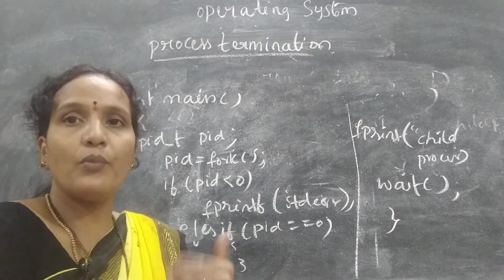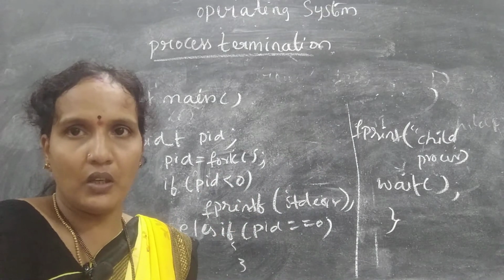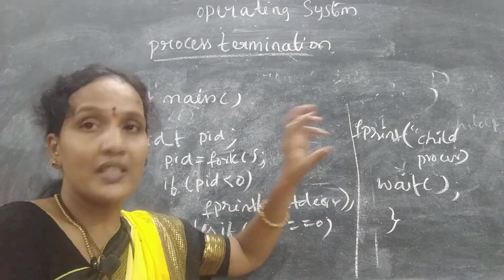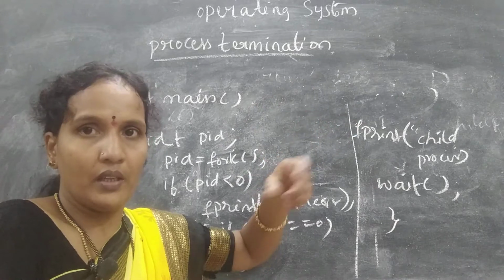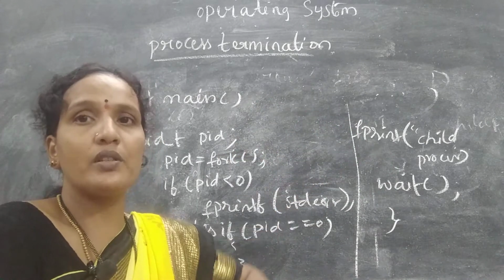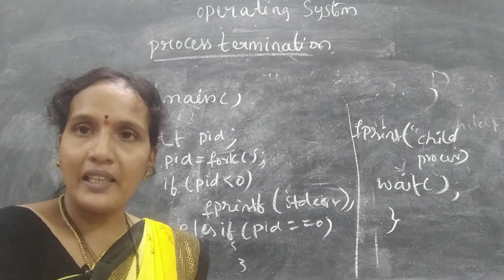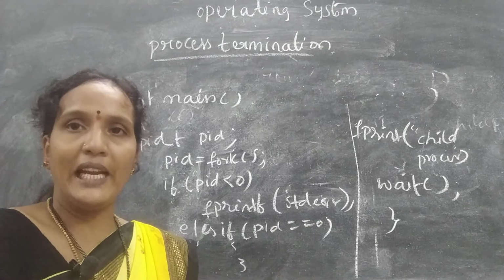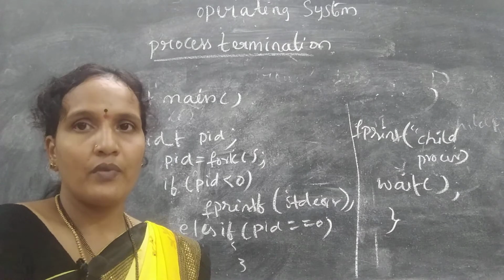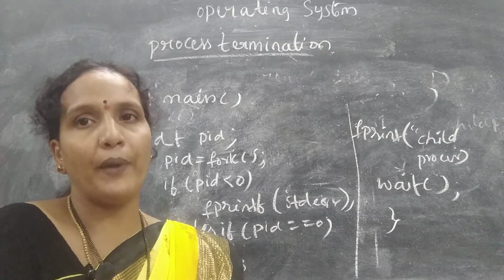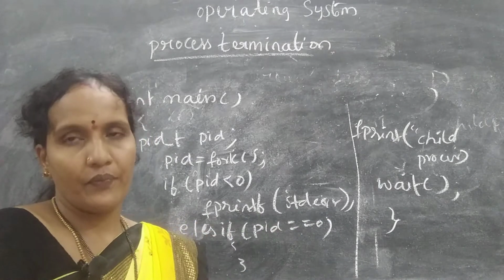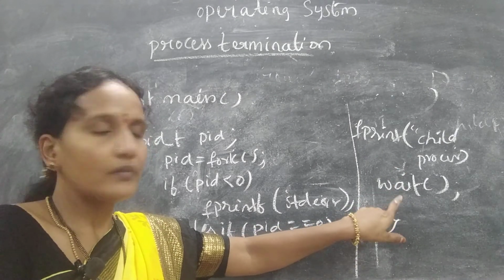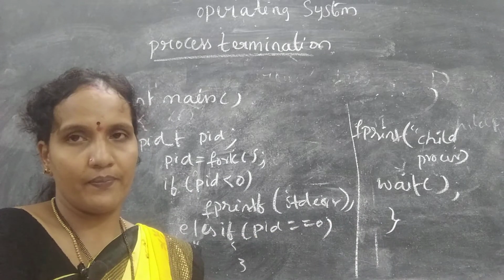Greater than 0 means more processes are waiting for execution. So if more processes are waiting and child processes are executing, the parent process should wait until the execution of the child process completes, because if the child processes are not executed, the operating system won't allow the parent process to live. So it should wait till the child process finishes.